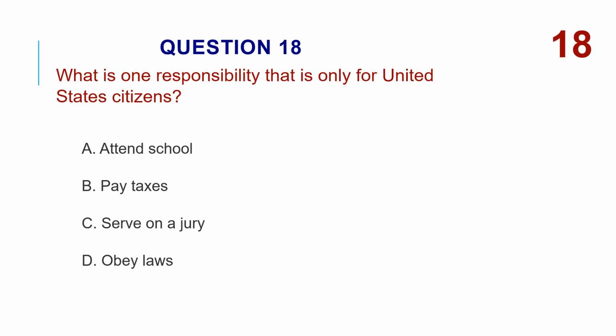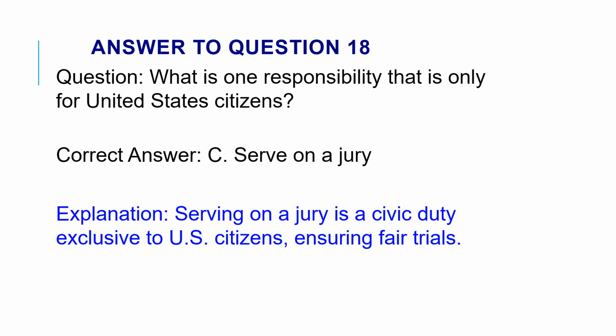What is one responsibility that is only for United States citizens? A, attend school. B, pay taxes. C, serve on a jury. D, obey laws. The correct answer is C, serve on a jury. Serving on a jury is a civic duty exclusive to U.S. citizens, ensuring fair trials.